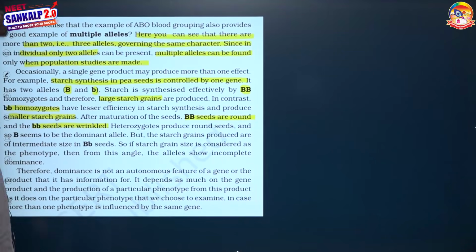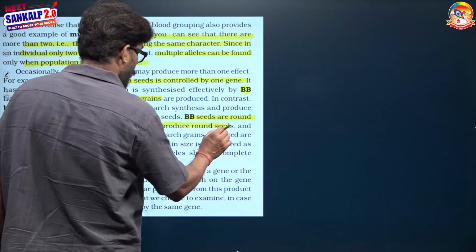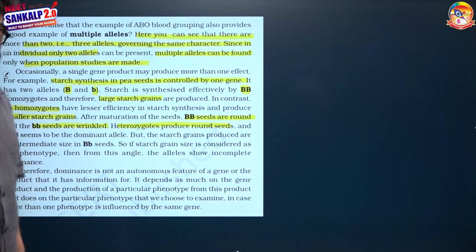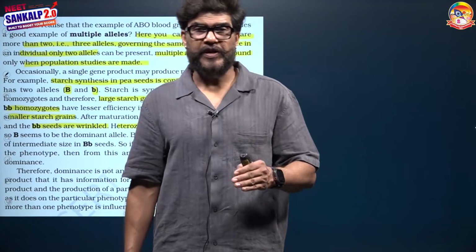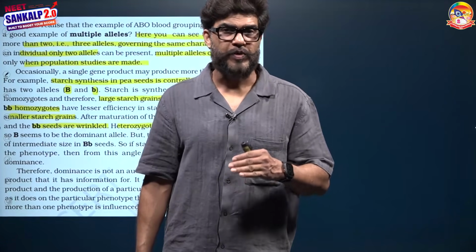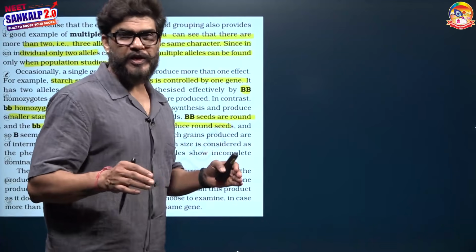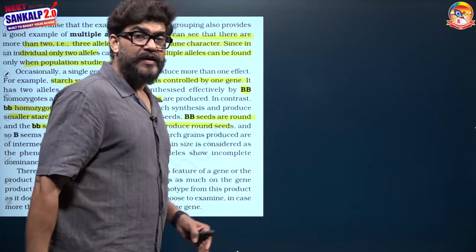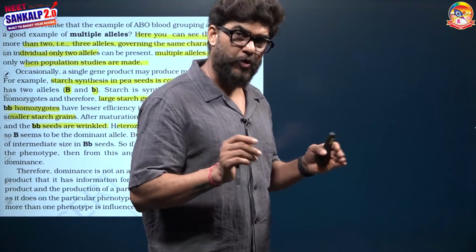Now the condition is that heterozygotes are producing round seeds. It means from the shape of the seed point of view, capital B capital B as well as capital B small b both are producing round seeds, meaning we are watching dominance, and small b is producing wrinkled seeds. So in terms of the shape of the seed, this character is showing dominance.